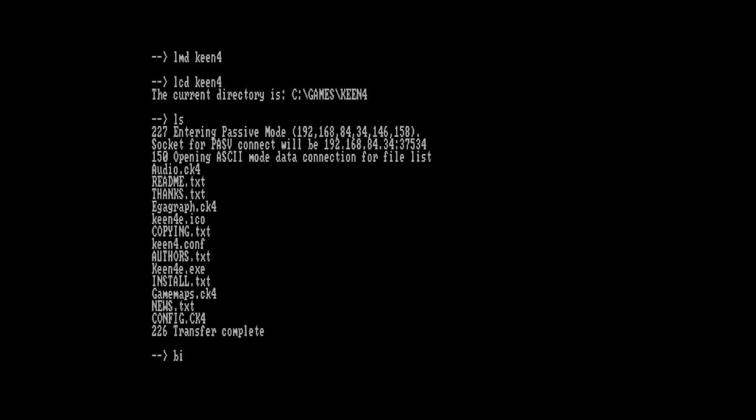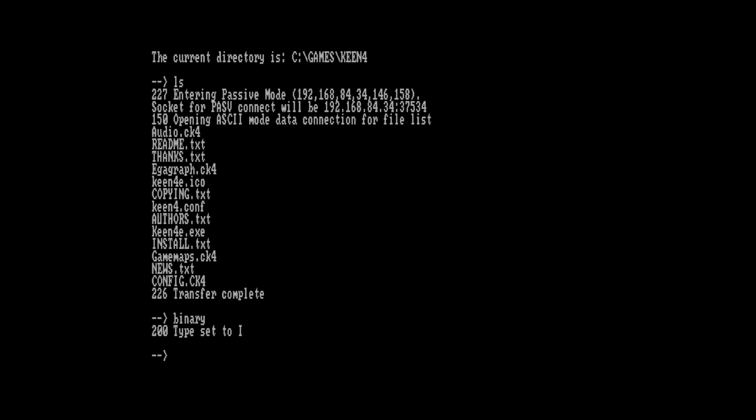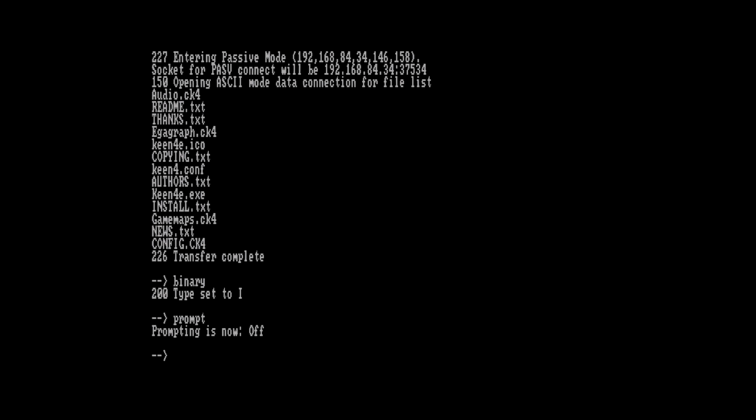So just before I copy the files, I'll switch into binary mode so the executables don't get messed up. And I'll also turn off prompting for individual files. And away we go.